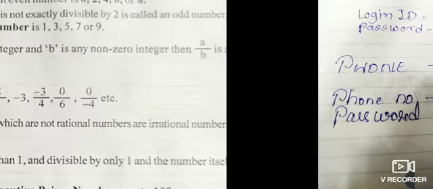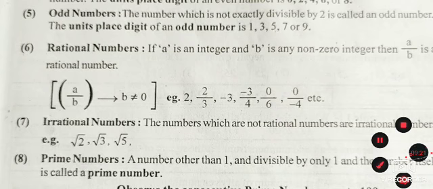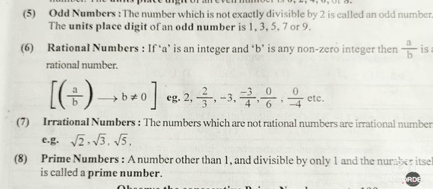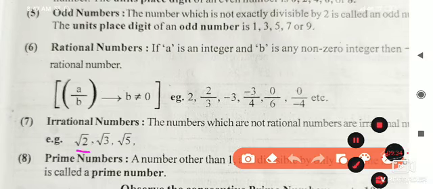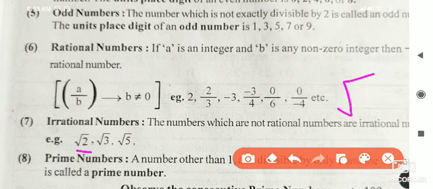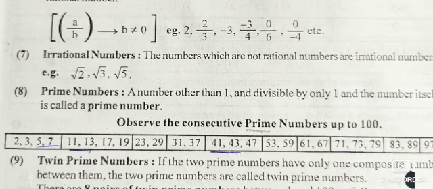Now next it is the irrational number. The irrational numbers are the numbers which are not rational numbers. For example, root 2. In this root 2, they have written 2 inside the root sign. This root 2 is not the square of any number. Is 2 a square of any number? No. It is not the square of any number, and that's why it is an irrational number.